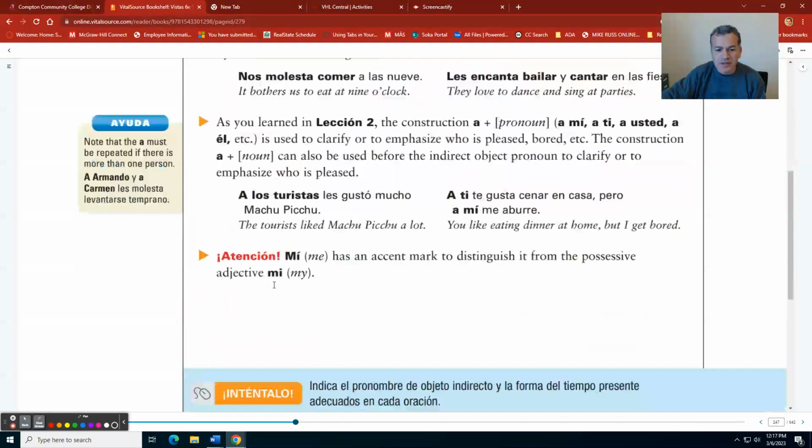So don't forget, attention, mí, which is in English me, of course, has an accent mark to distinguish it from the possessive adjective mi, which is my. The accent mark is the pronoun, and without the accent mark is the adjective.